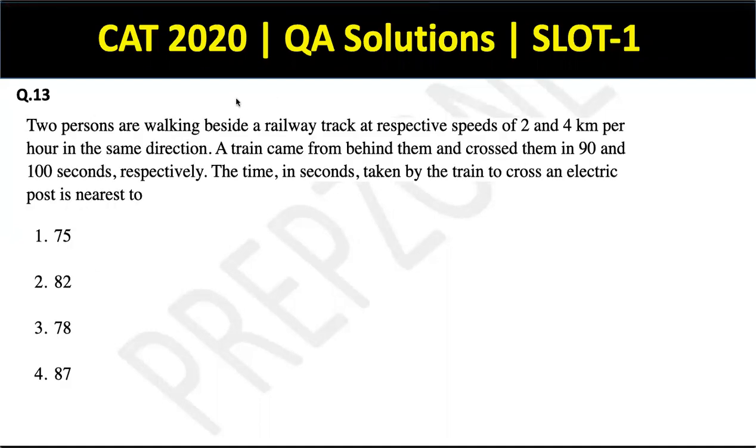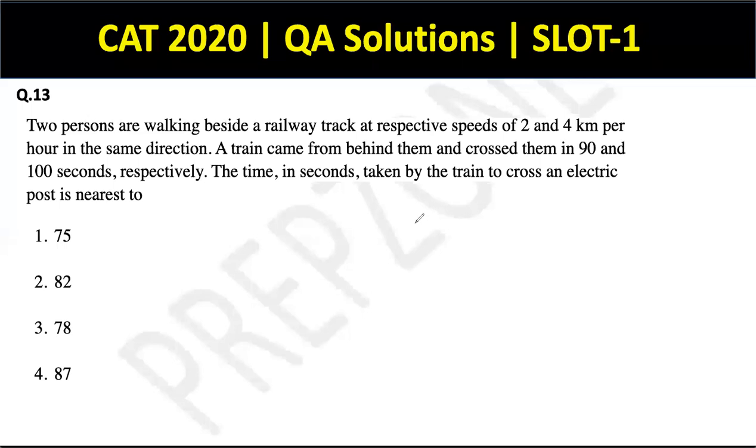Question number 13, guys. Two persons are walking beside a railway track at respective speeds of 2 and 4. A train came from behind them and crossed them in 90 and 100 seconds. So this is again a simple concept of TSD. The same concept: the ratio of speeds is inversely proportional to the ratio of times.